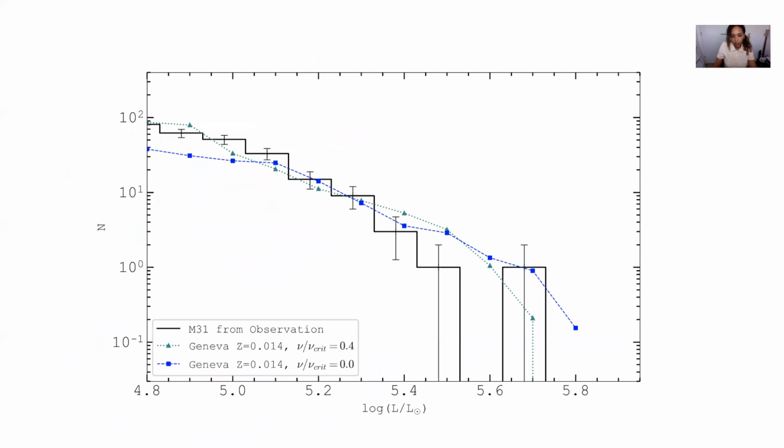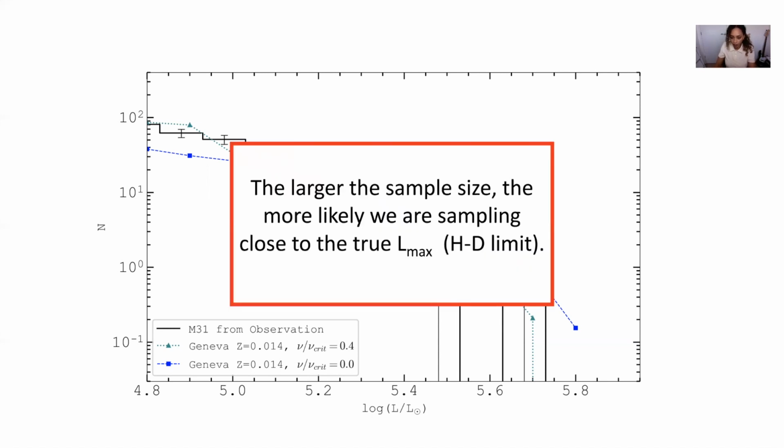So we've seen that the models predict our Lmax should be between 5.7 and 5.8 for M31. We're seeing something more like 5.5 in observation. And because we have very small numbers at the high luminosity end, we have stochastic effects where the Lmax we expect to find is a function of our sample size. So in other words, the larger the sample size, the higher the probability of sampling close to the true Humphreys-Davison limit. So we investigate how Lmax changes with sample size using a Monte Carlo simulation, where we randomly select n stars from the theoretical luminosity function and determine the Lmax of that sample. And we repeat this 10^5 times to find the average Lmax for each sample size of n.